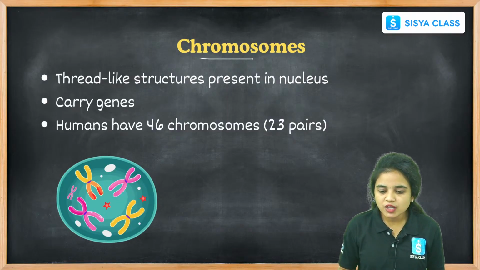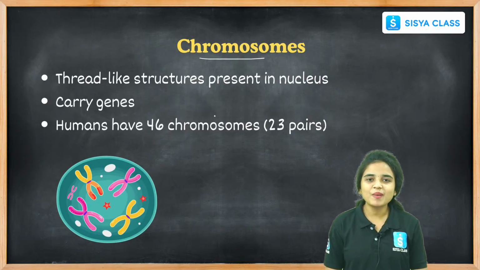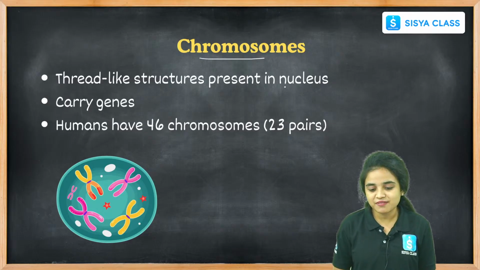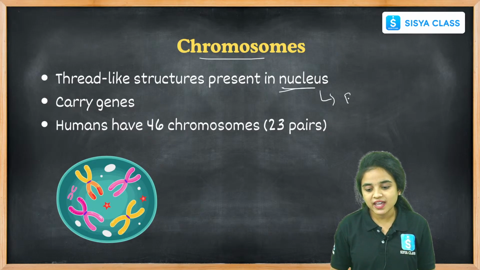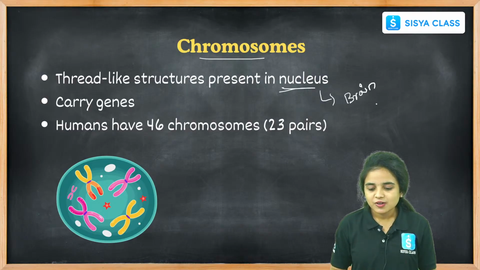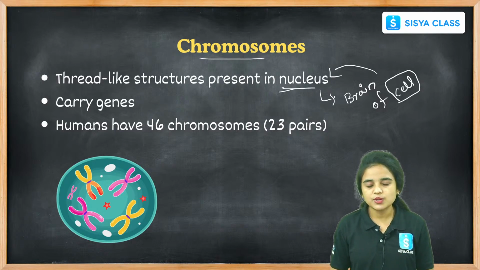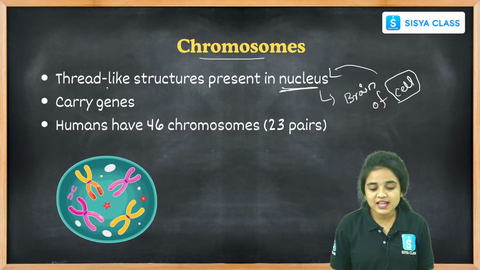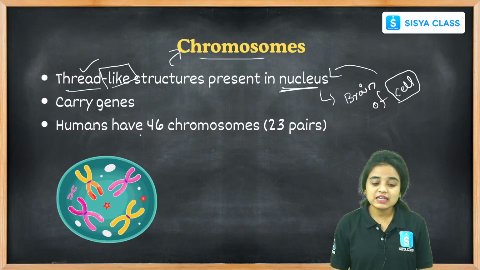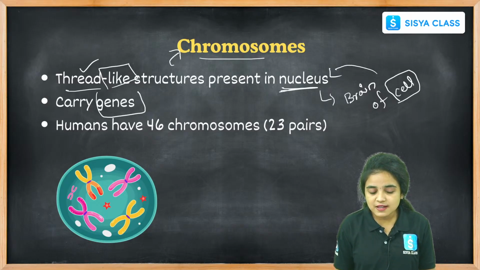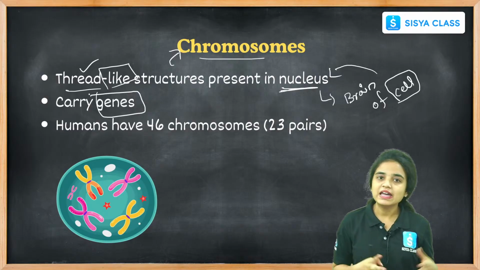And let us see about the chromosomes. Chromosomes are thread-like structures that we can find in the nucleus. Nucleus is called the brain of the cell, okay students. This nucleus is present inside the cell, and inside the nucleus we can find these thread-like structures called chromosomes. These chromosomes carry the genes. The main function of the chromosomes is to carry the genes.